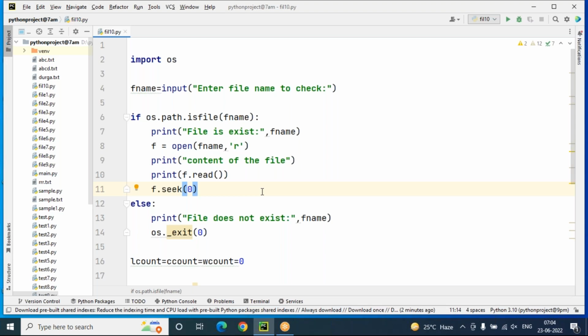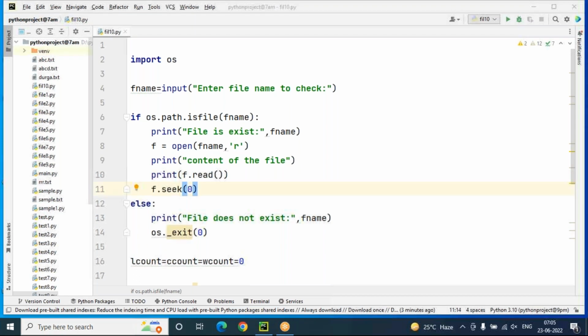In the last session, we discussed file handling. In that file handling, we have seen how to check whether a file exists or not, and if the file exists, then how to find the number of lines, number of words, and number of characters in that file. And in today's session, we'll see zip and unzip operations using files.